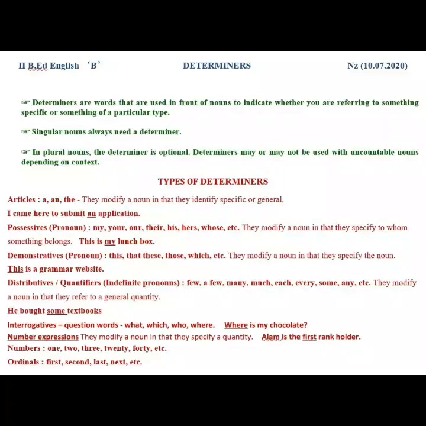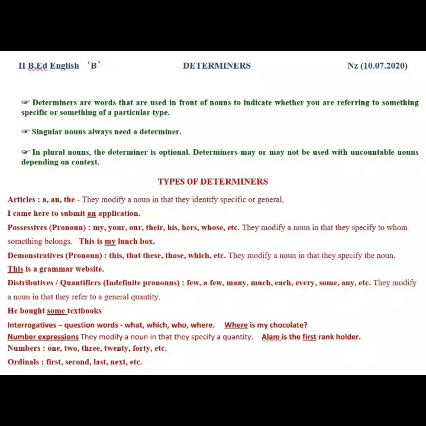Interrogatives. Interrogatives denotes to question words such as what, which, who, where, etc. They modify a noun in that they refer to specific question. For example, where is my chocolate? Here, the interrogative word where is added in the sentence to ask question about a noun, my chocolate.